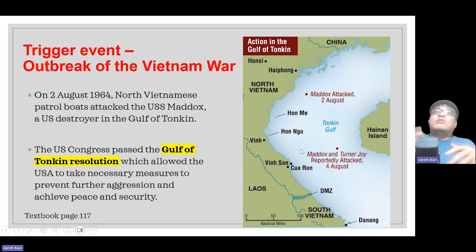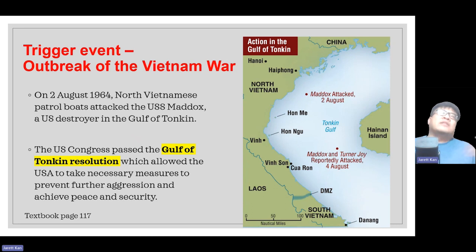In the resolution, the US Congress agreed that the USA could take necessary measures to prevent aggression and achieve peace and security in Vietnam. In other words, the Congress agreed that the president could send troops into Vietnam to fight the communists so that hopefully Vietnam would achieve some kind of peace.